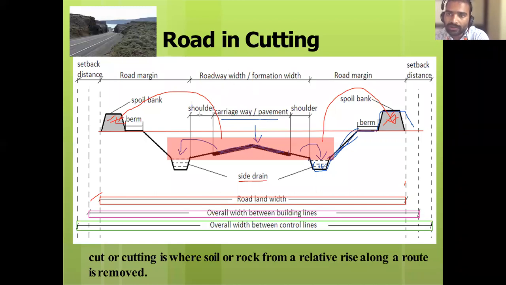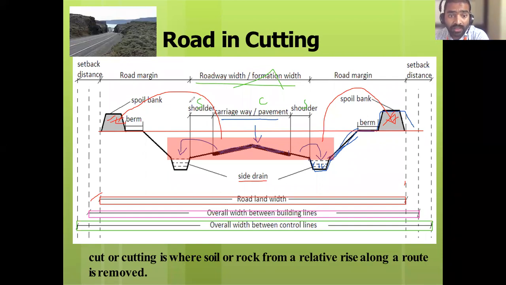What did we call it there? Road width or formation width means one carriageway and two shoulders. This is the carriageway, this is a shoulder, and this is a shoulder. So formation width means one carriageway plus two shoulders. That is called road width or formation width. It was the same there.